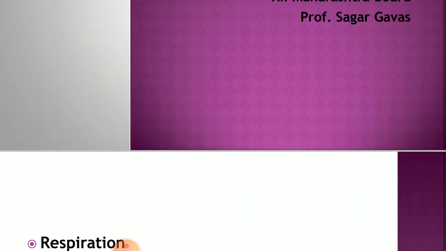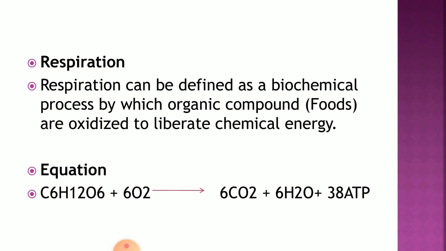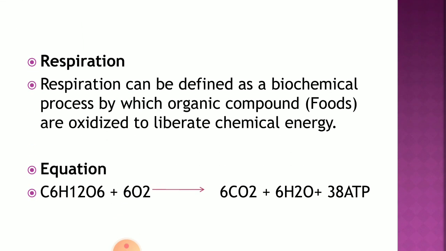First we will discuss the definition of respiration. Respiration is a catabolic process. Catabolic means breakdown. It is a biochemical process where the oxidation of organic compounds takes place. What do you mean by oxidation?